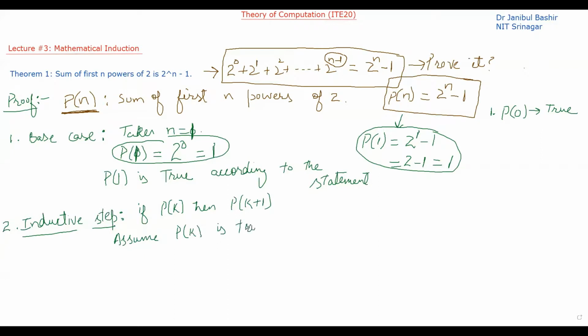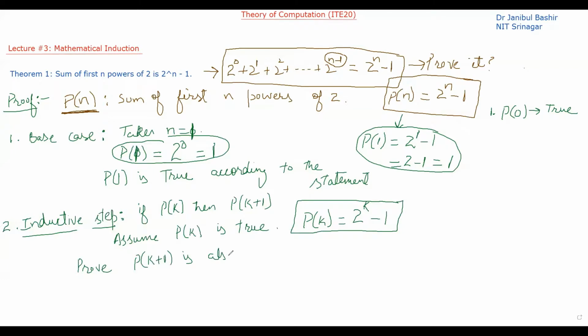What does that mean? It means that P(k) is equal to 2 raised to the power k minus 1. So this is true. We are assuming P(k) is equal to 2 raised to the power k minus 1. And now we have to prove P(k+1) is also true.